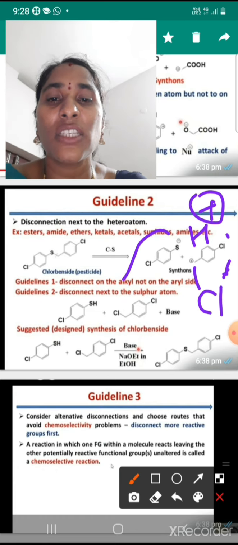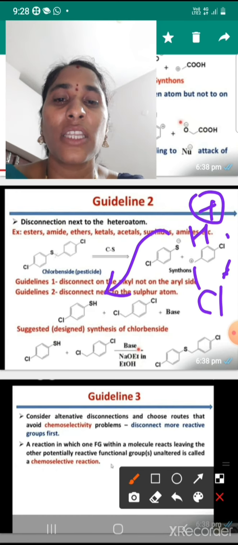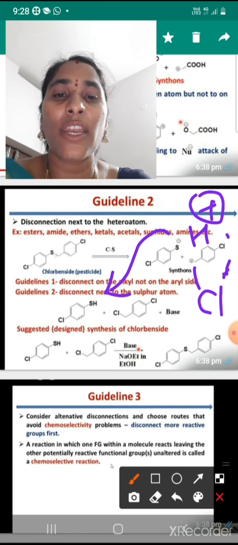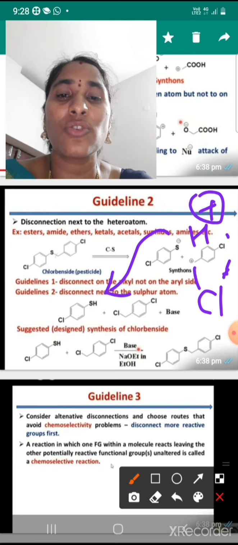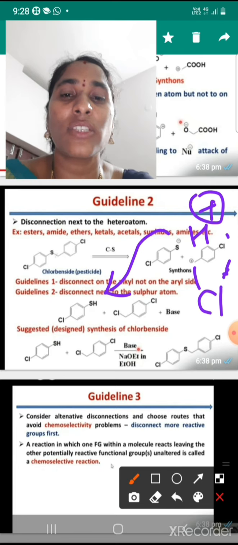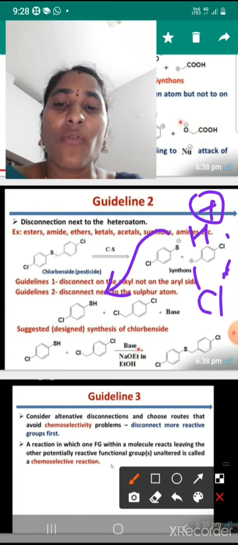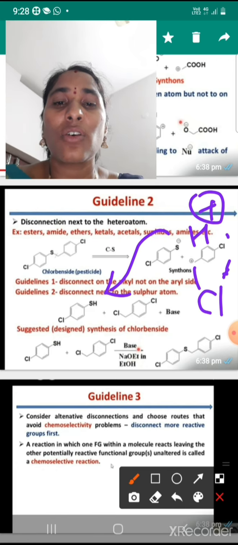So this one is converted to this one, and we can add the synthetic equivalent. Finally, S minus will catch H plus, and the positive alkyl group will catch Cl minus. So this is the balanced equation. Finally, the suggested synthesis of chlorobenicide.